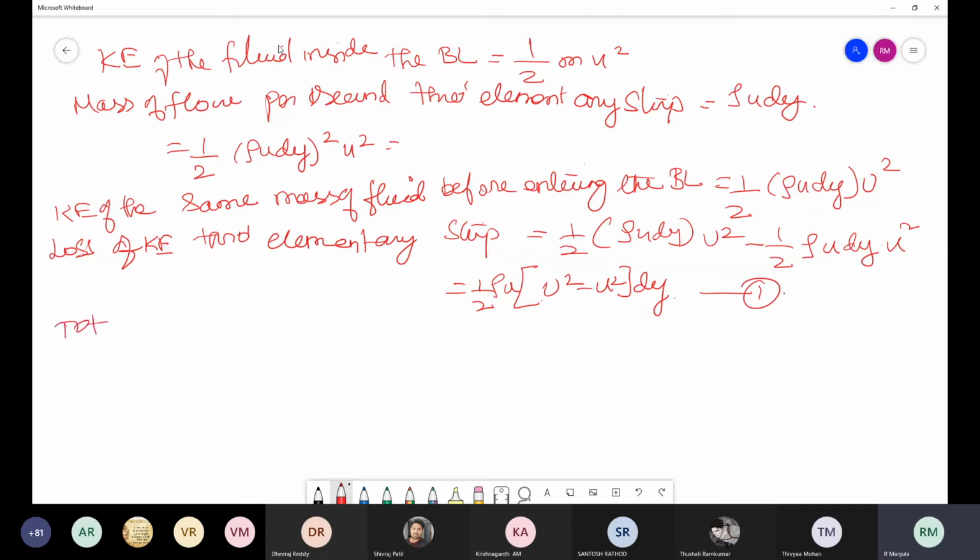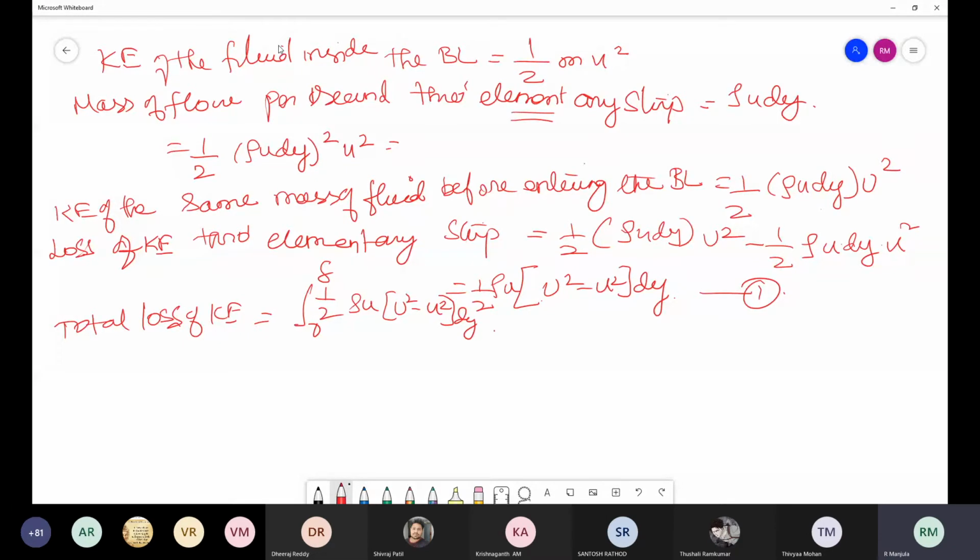Now what is the total loss of kinetic energy? The above is for a small strip. Similarly, if you integrate from 0 to delta for the entire boundary layer, you get the integral from 0 to delta of 1 by 2 rho u into capital U square minus small u square into dy.